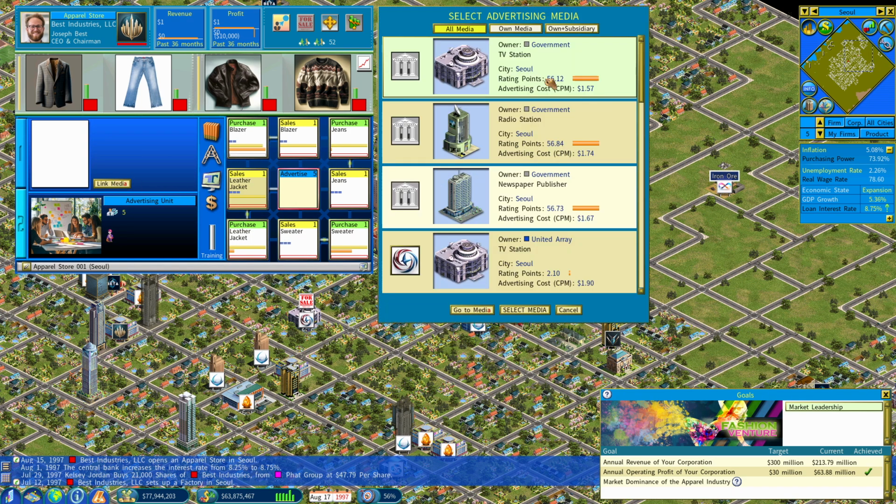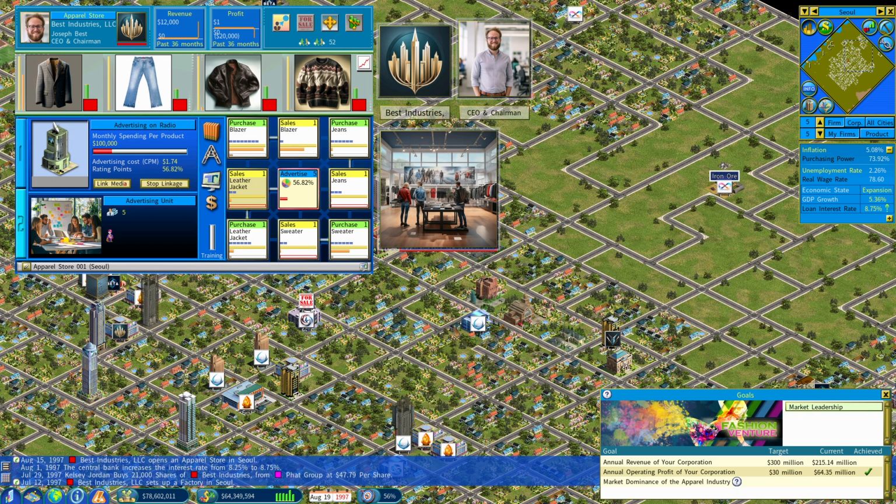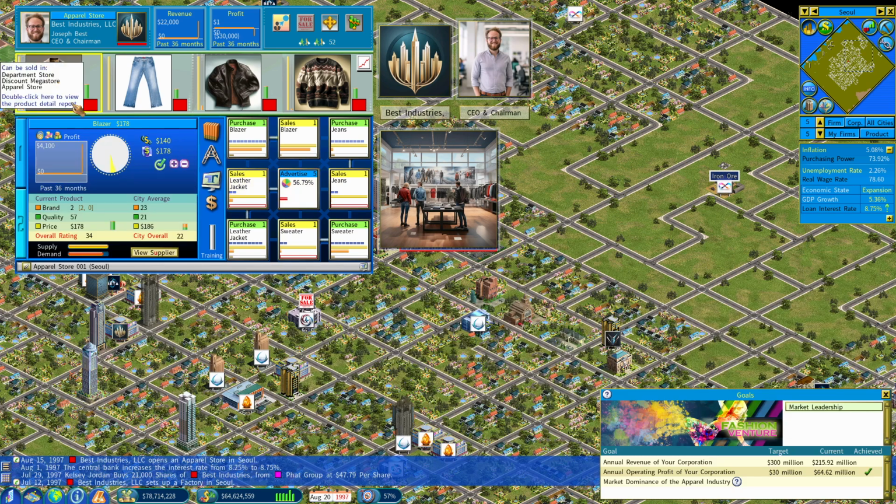We only need to do the one link, and then this is almost all the same. Okay, and we'll just stay managing this store. It looks like we'll do the same thing. I mean, we are actually trying to get market share here.